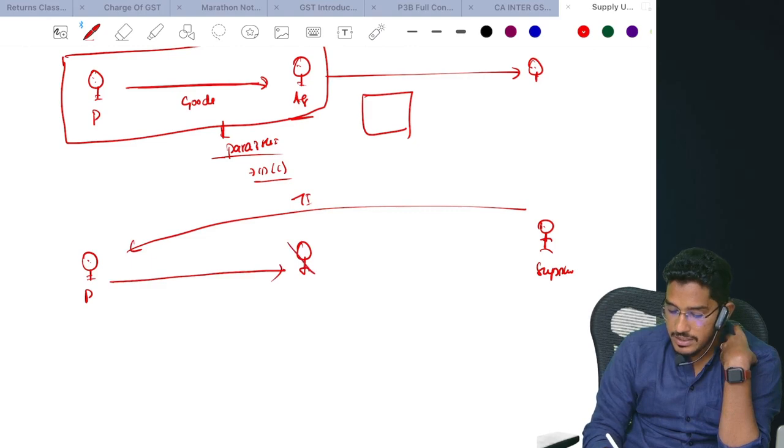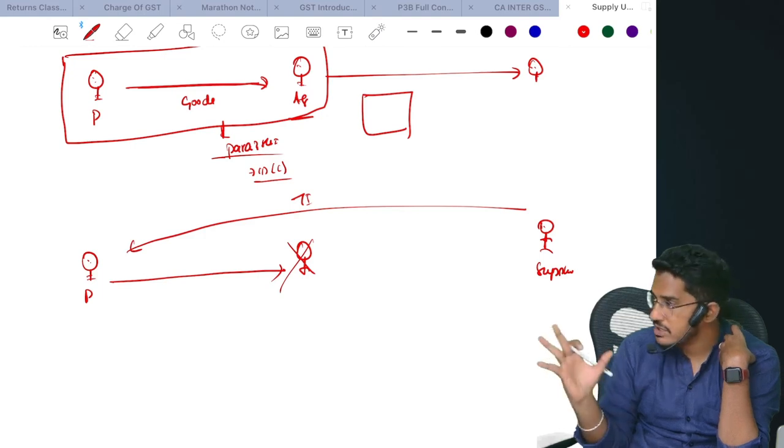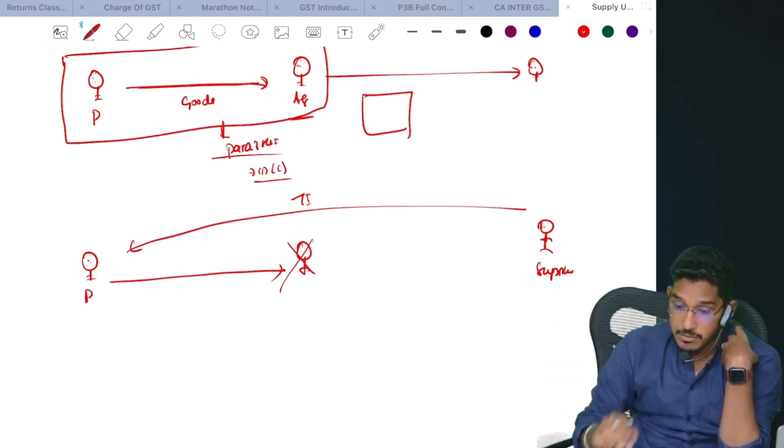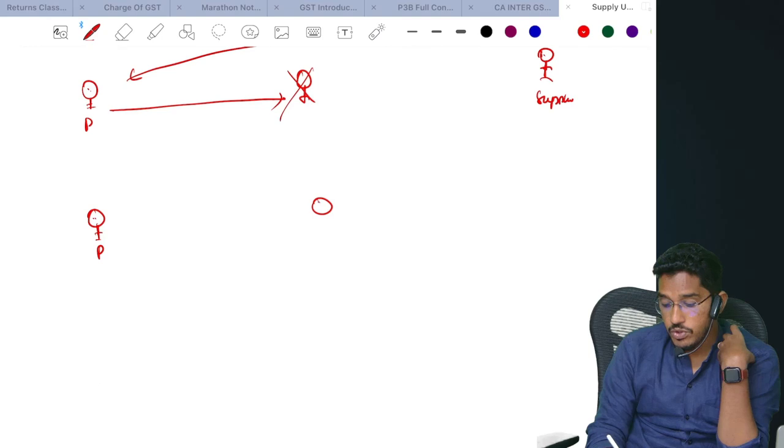So here also these agents will not get covered. These kind of agents we call procuring agents. These kind of agents will not get covered under para number 3. But some agents will work differently. Say for example, there is one principal. He doesn't know how to procure the raw materials.